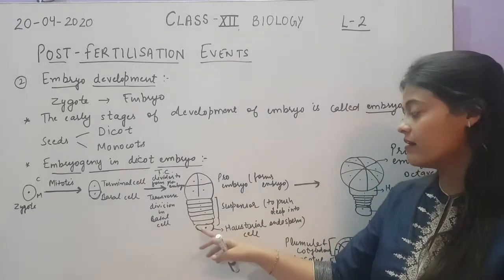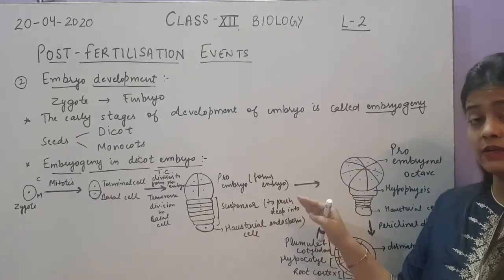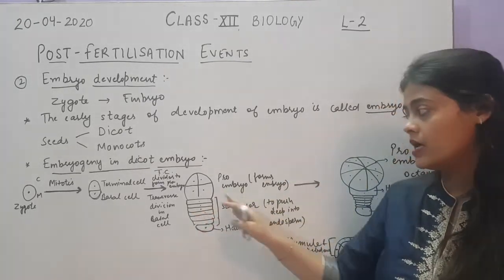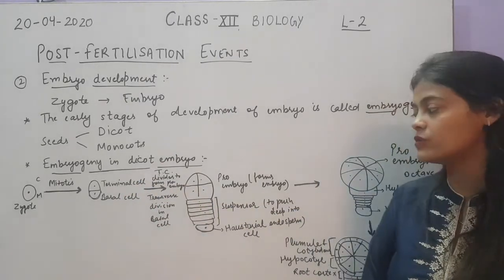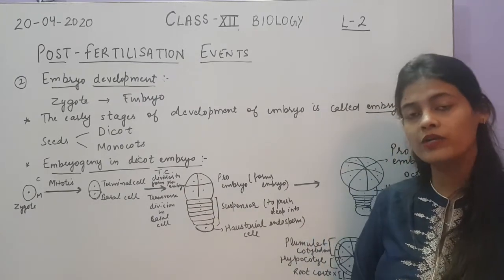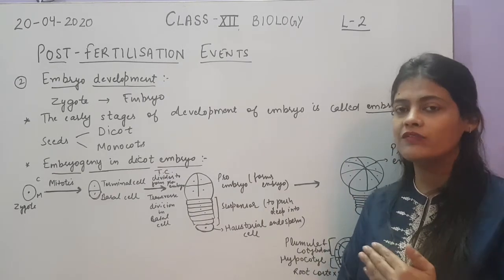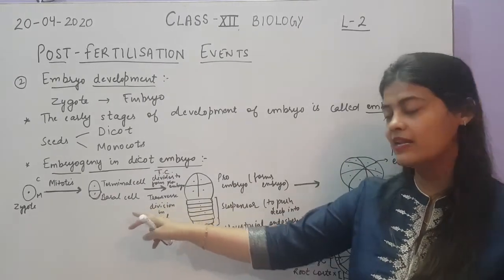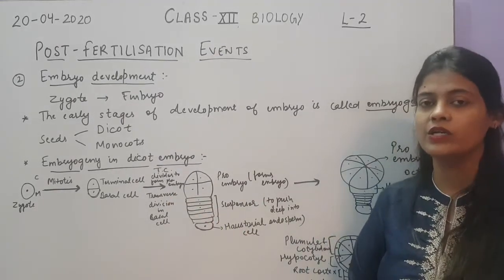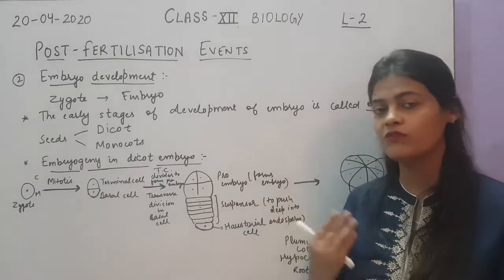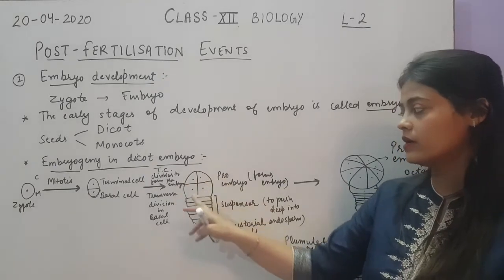The cell which is at the end is called haustorial cell. We will see later the function of this suspensor in detail. Now let's see how the terminal cell undergoes division. The terminal cell will undergo division not like the basal cell. Though it will undergo mitotic division, it will show division in all the planes. As the basal cell has undergone division in one plane only, but the terminal cell will undergo division in all the planes. So one cell will form 2, 2 will form 4, 4 will form 8 in all the planes. But we are showing here like this.